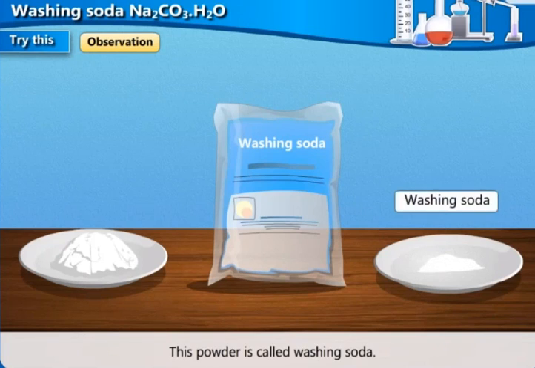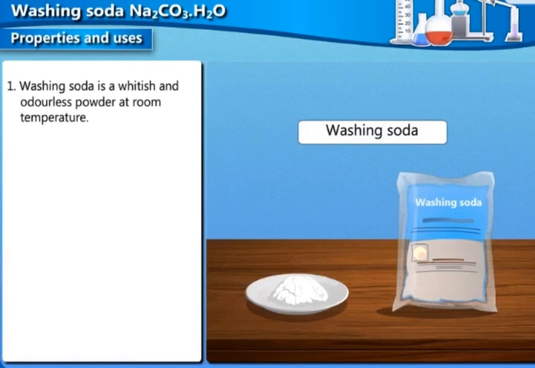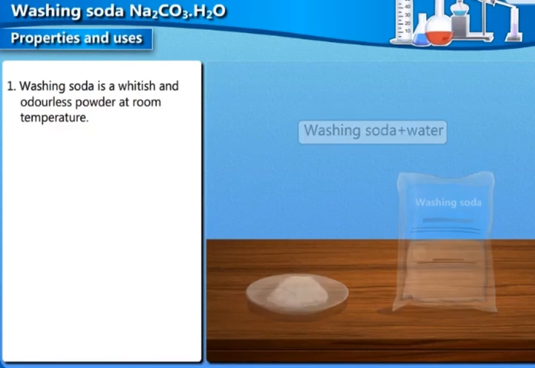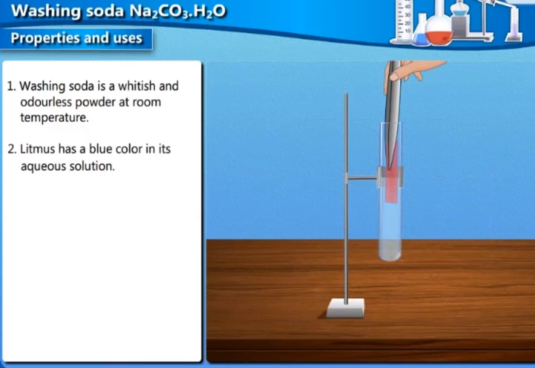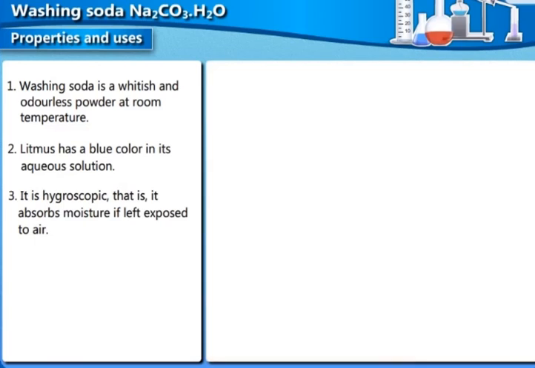This powder is called washing soda. Properties and uses. 1. Washing soda is a whitish and odorless powder at room temperature. 2. Litmus has a blue color in its aqueous solution. 3. It is hygroscopic, that is, it absorbs moisture if left exposed to air.